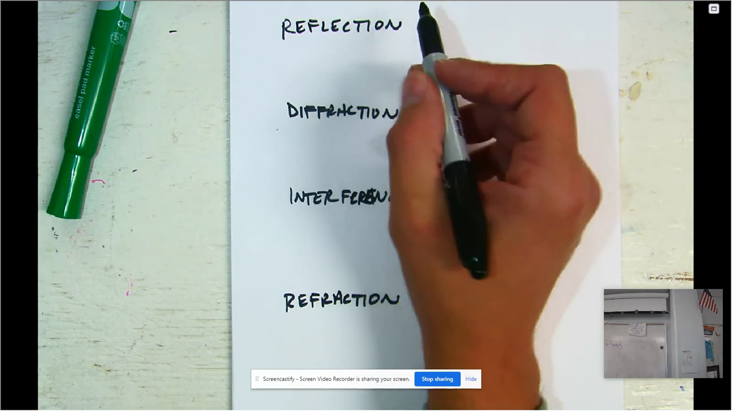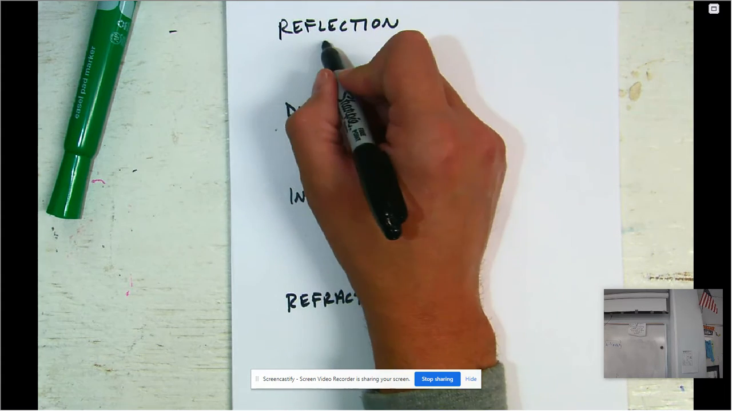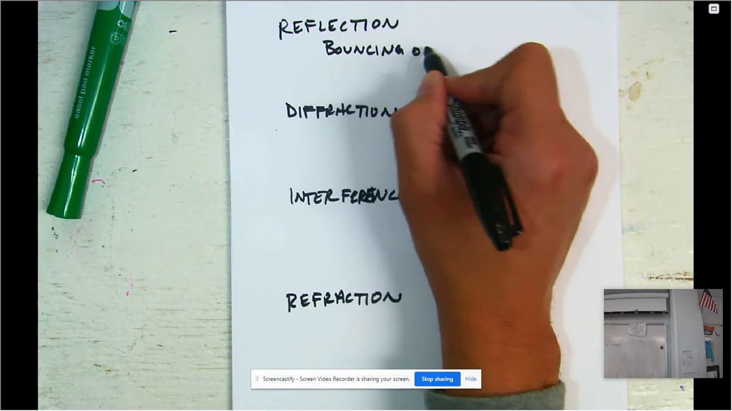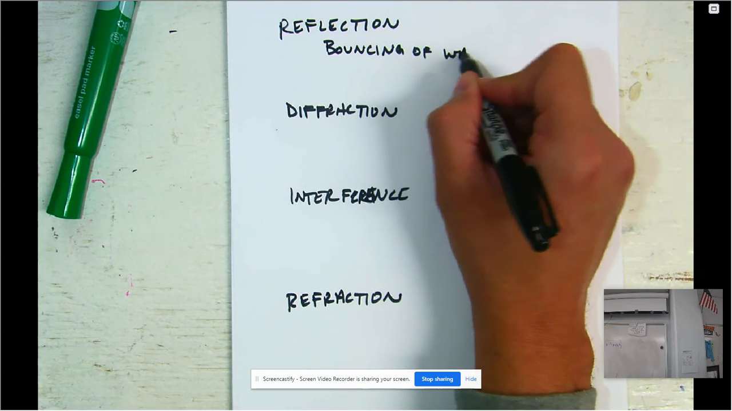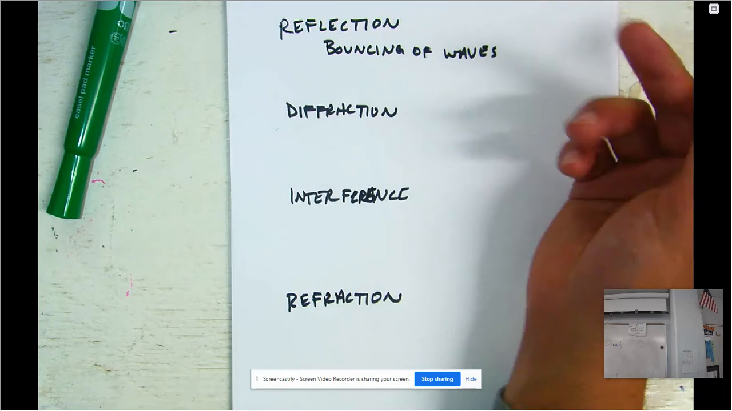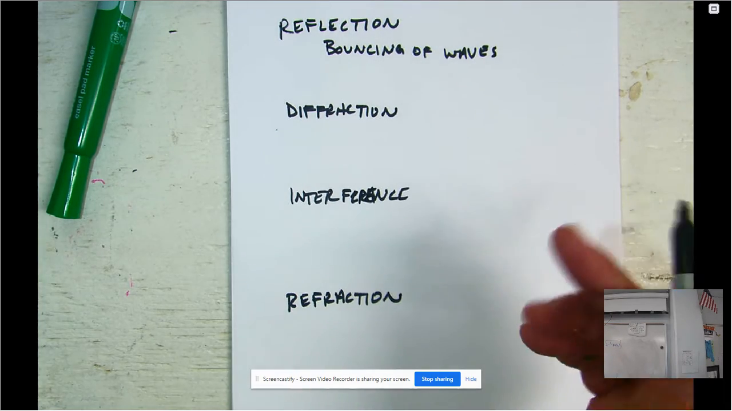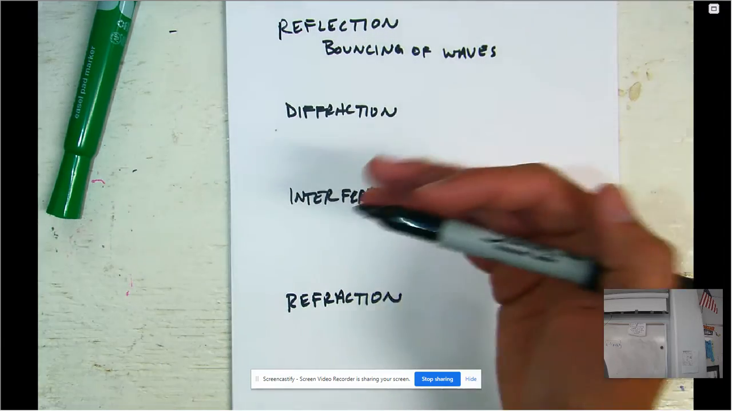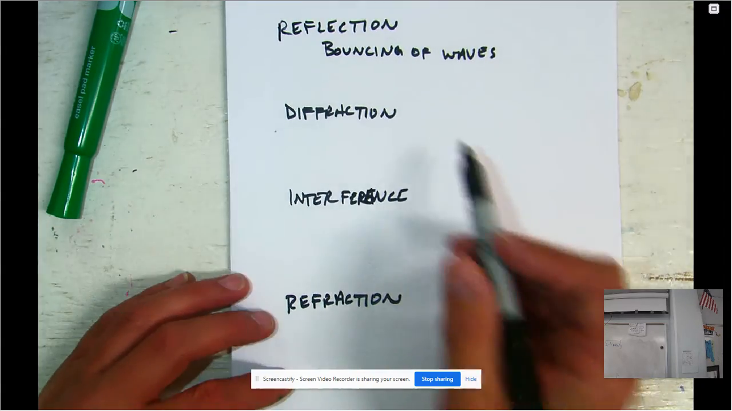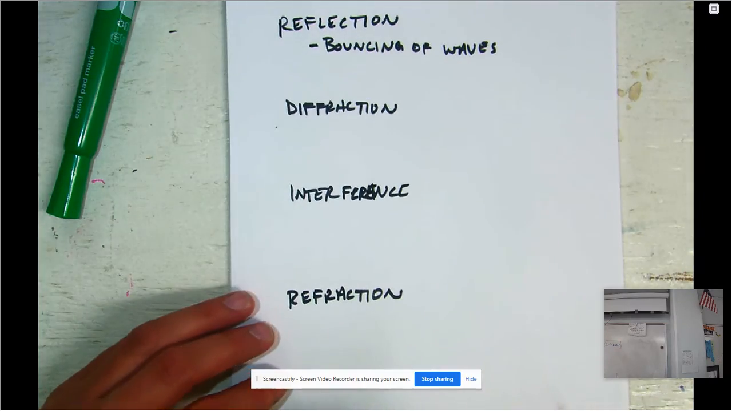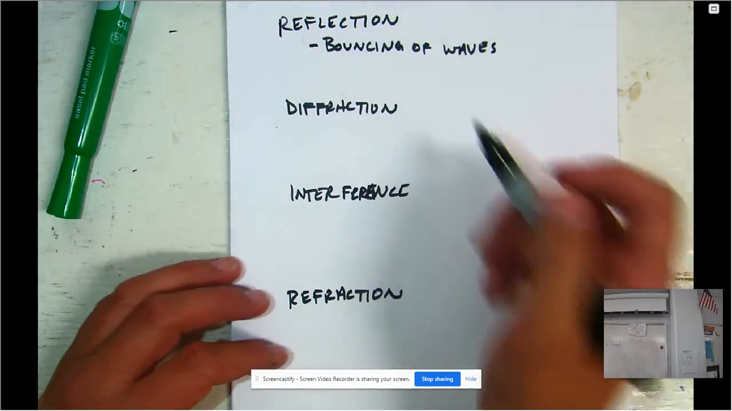For reflection, reflection is going to be bouncing of waves. So waves can bounce off of a surface, right? They can bounce back. And because of this bouncing back, you have interference, which we'll talk about here in a second. So think of reflection, bouncing of waves. Think about your reflection bouncing off of a mirror.